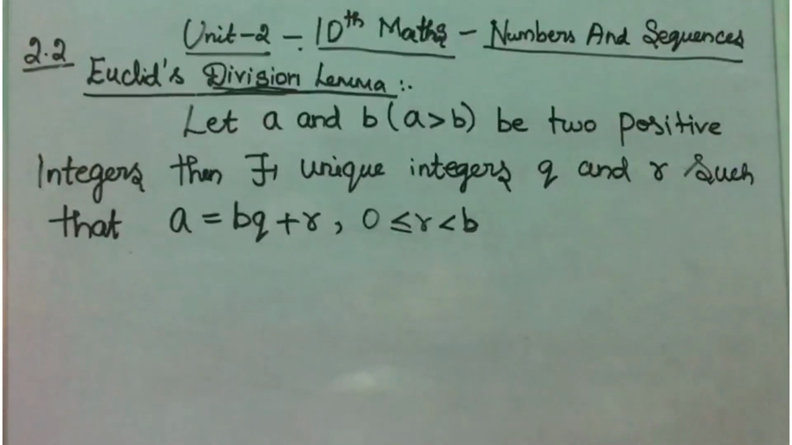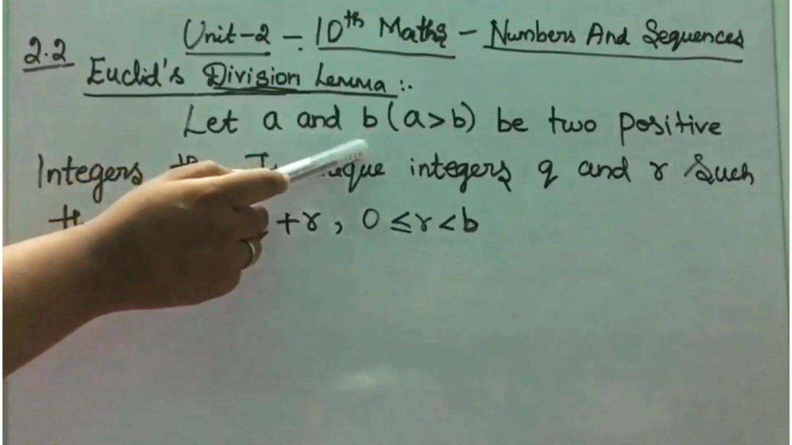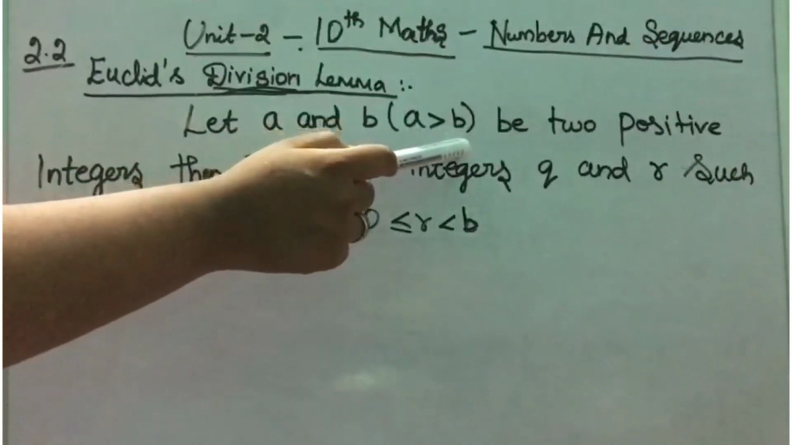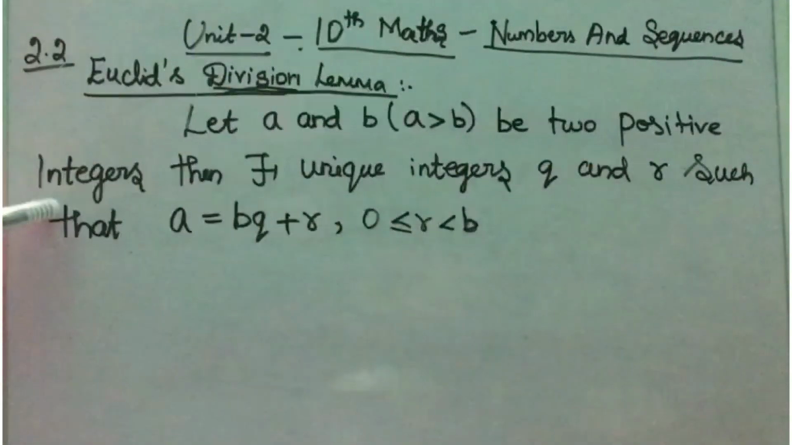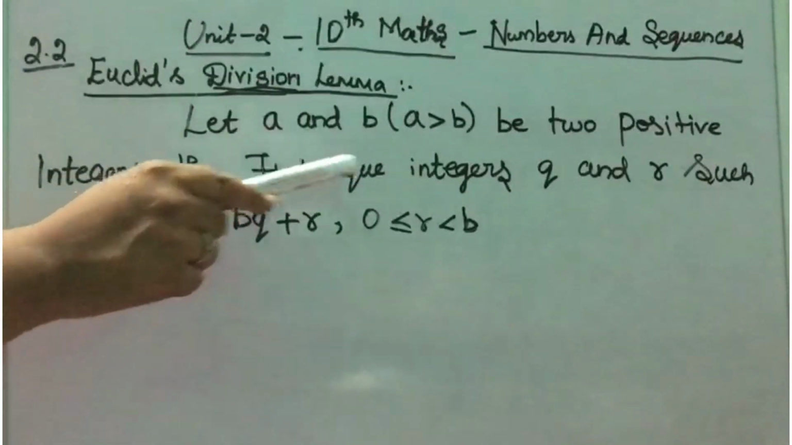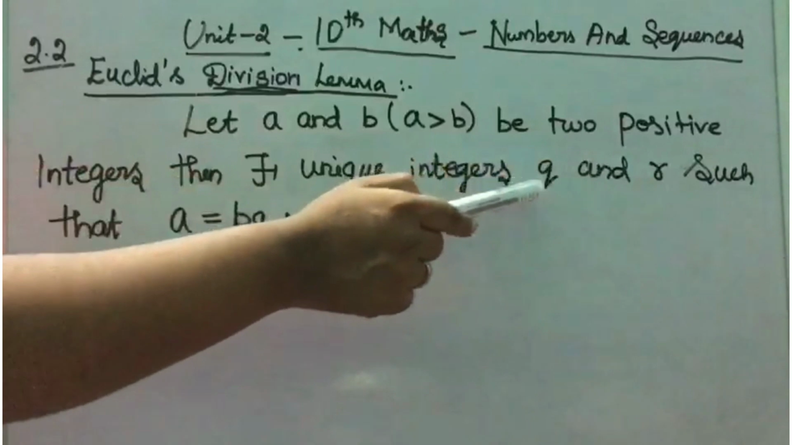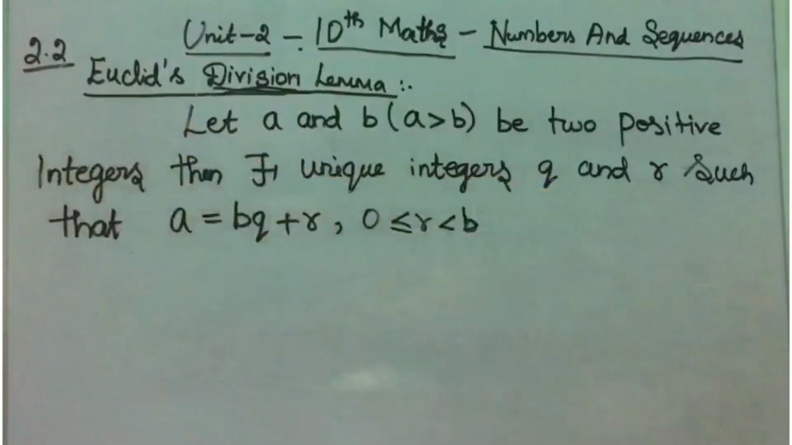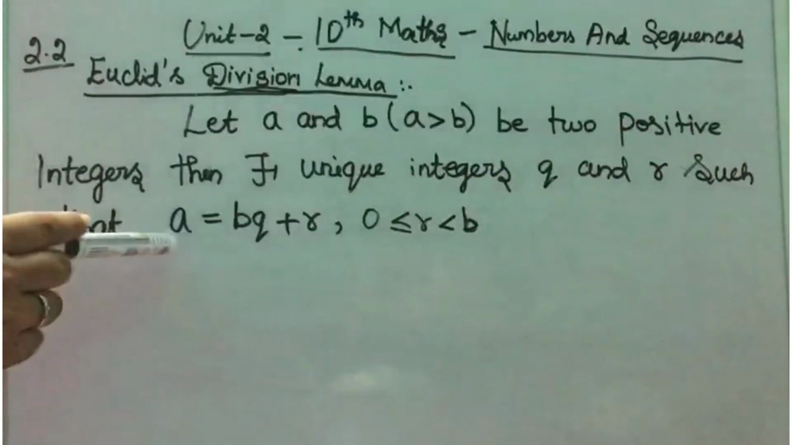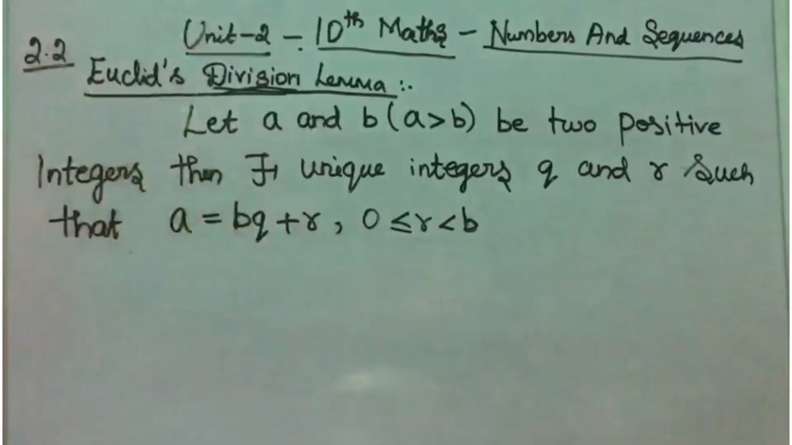By considering the before taken example, you see the statement. Let A and B, that is A is greater than B, be two positive integers. A, B are your two positive integers. Then there exist unique integers Q and R. Q and R are your quotient and remainder, such that A is equal to BQ plus R.